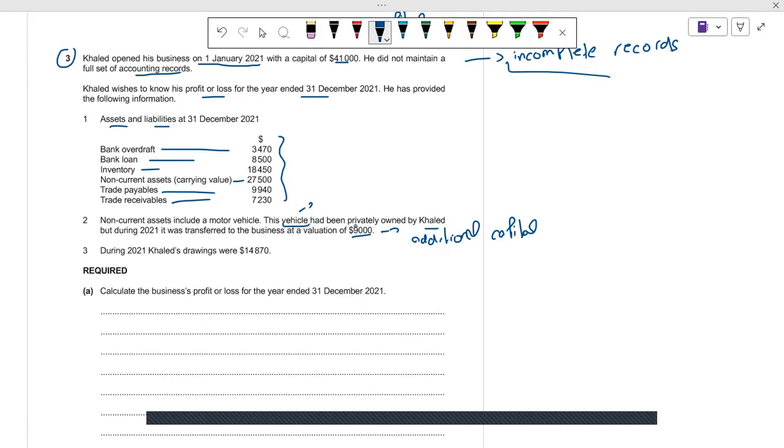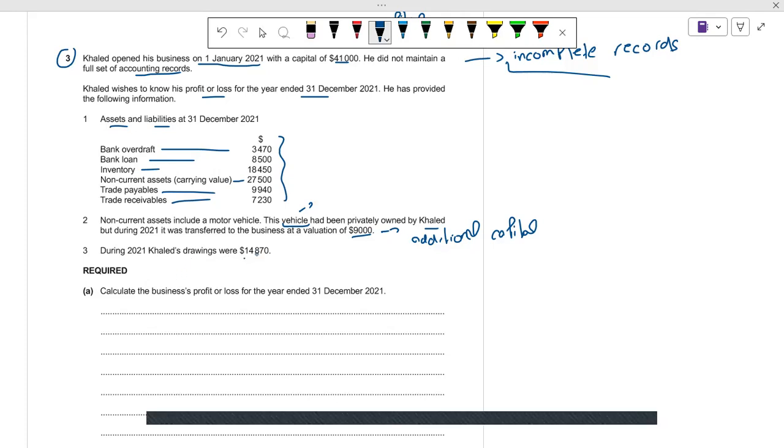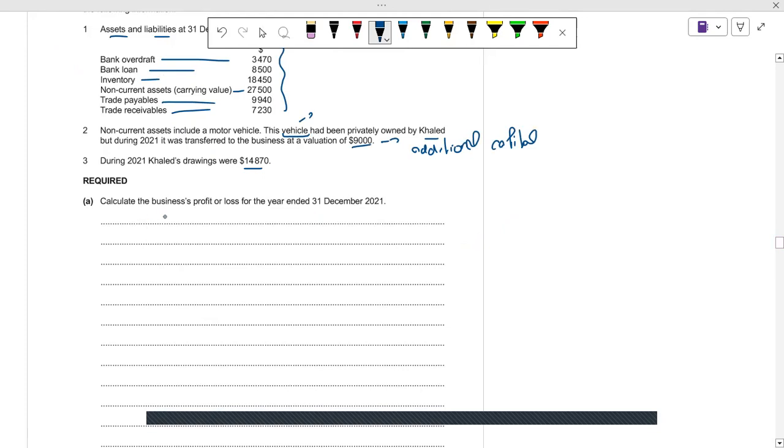If you invest some cash in the business, or any vehicle, building, or anything else coming from outside the business as an investment, it is called your capital. In incomplete records, we take this as our additional capital. During 2021, Khalid's drawings were 14,870. So we have all the information. Calculate the business profit or loss for the year ended 31st December 2021.